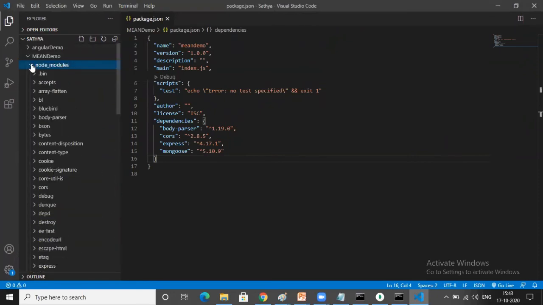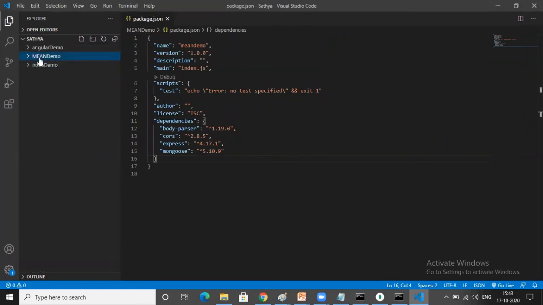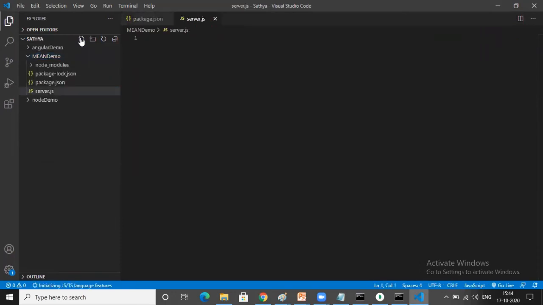Within the mean demo, that is my project name actually, I'll create one file with the name server.js. Here we need to start the server. Now I'm writing some Express.js code. In other languages we generally write something like import or include or using. Here we will use require.